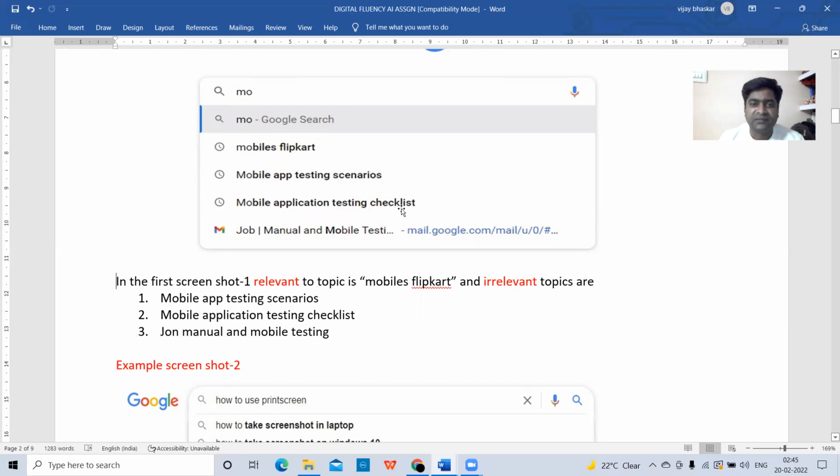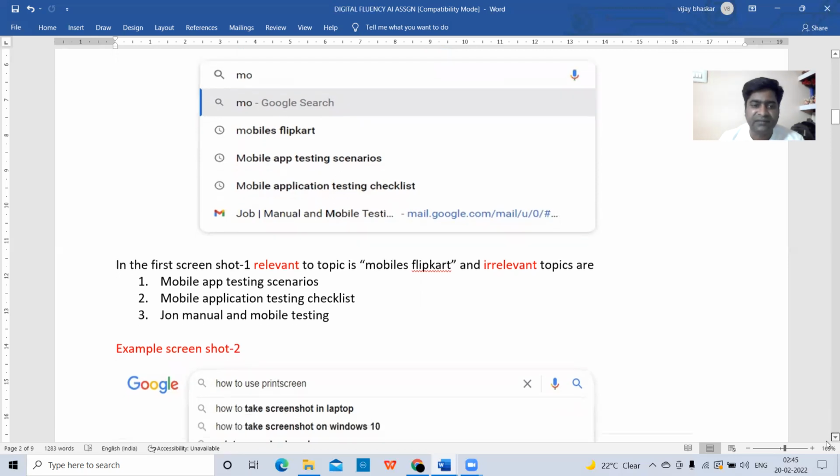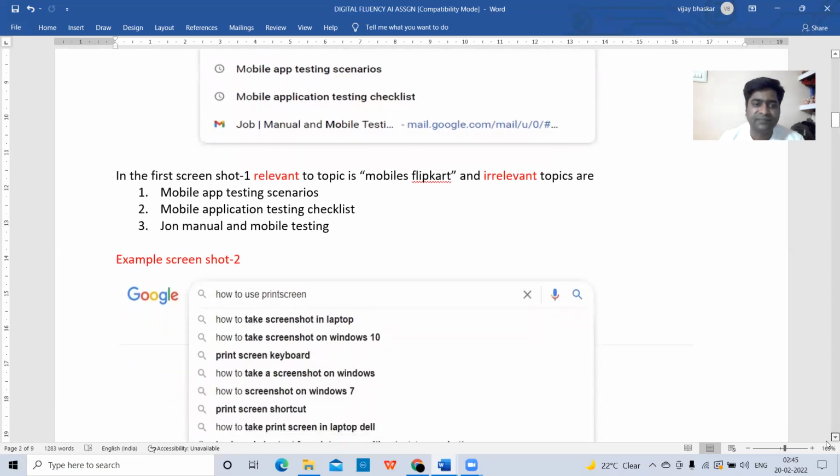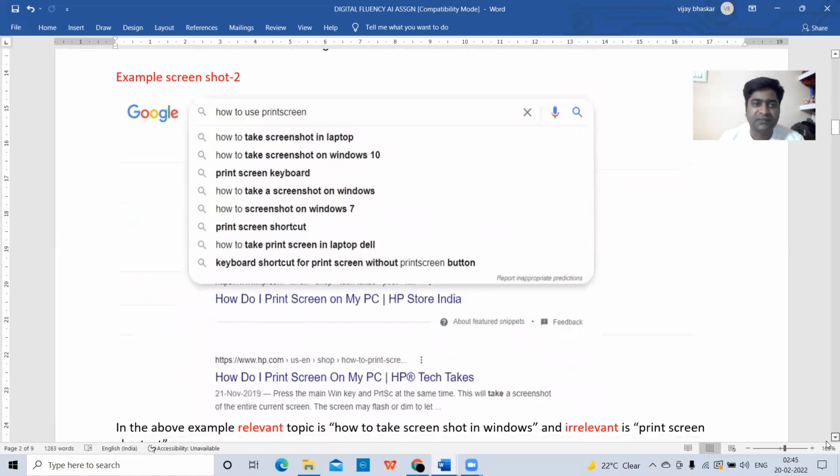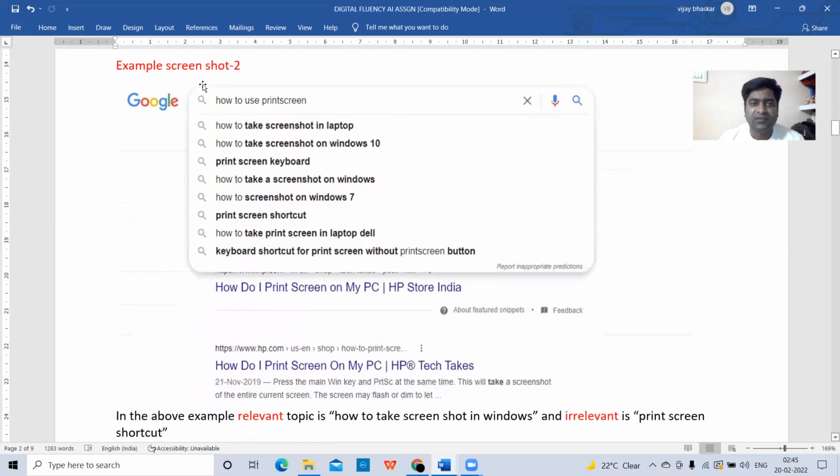Okay. So that we are noting down here in this example. And the second screenshot also I have taken here. Second screenshot example. Here, how to use the print screen. That is my topic I am searching. So here it will give so many topics.